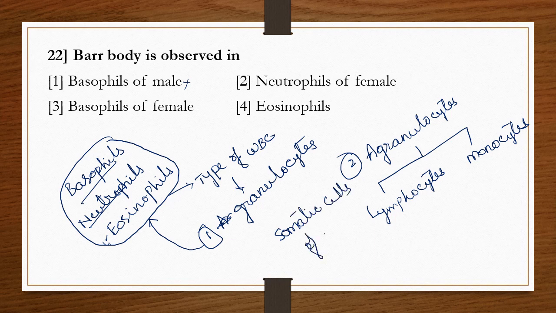In which of these cells is it present? Neutrophils contain this Barr body. So option 2 is the correct answer.